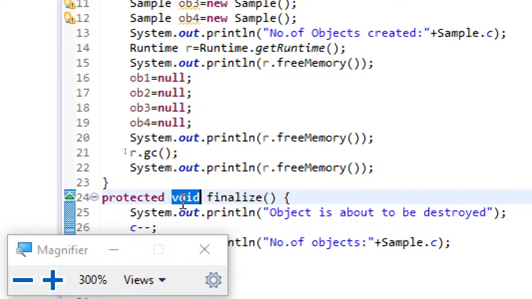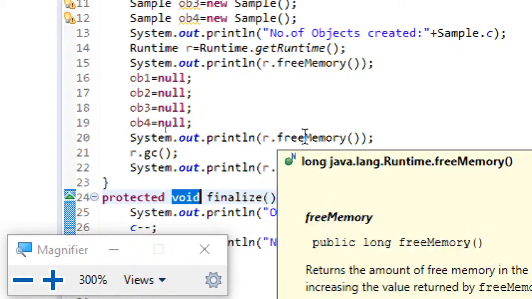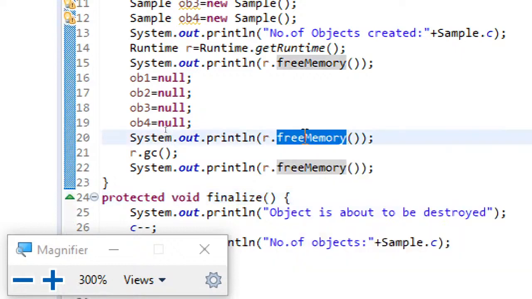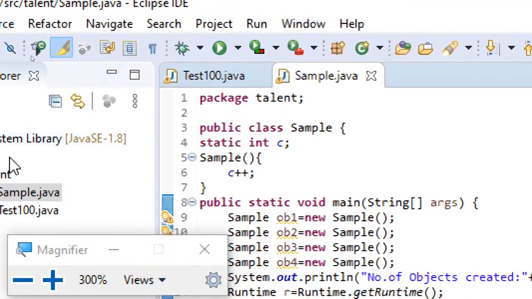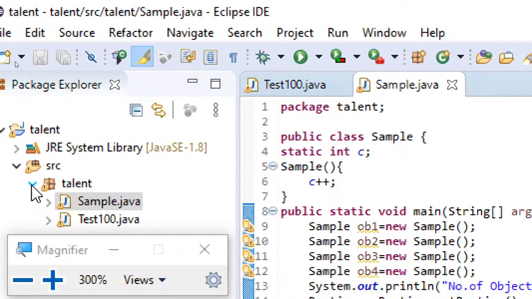So these are the things you need to remember as part of garbage collection. And this free memory method is useful for knowing the amount of memory in bytes that is free. That is about garbage collection. After garbage collection, we need to understand String, StringBuilder and StringBuffer. Strings and StringBuffer, very quickly I'll discuss with examples.